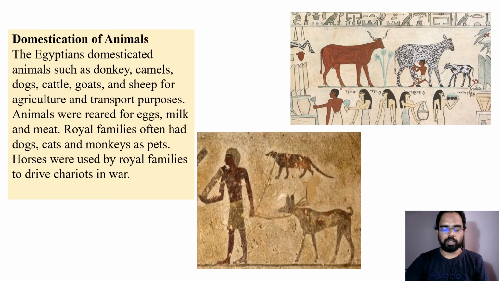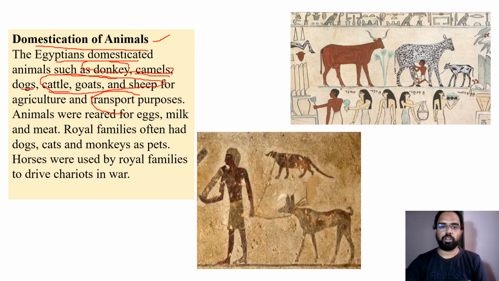So let us try to understand now the other profession called domestication of animals. We have finished the occupations. We have finished agriculture. Now we are learning about the domestication of animals. In this, the Egyptians domesticated animals such as donkeys and camels for transport, and dogs for security in homes, cattle, goats, and sheep for agricultural activities. So donkeys and camels were domesticated for transportation purposes.